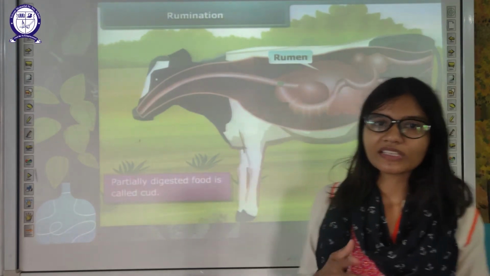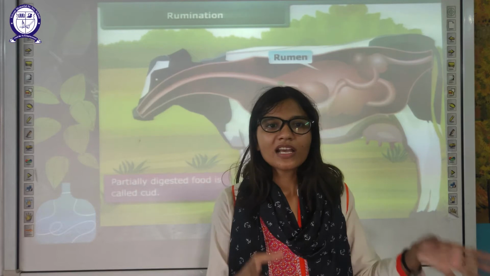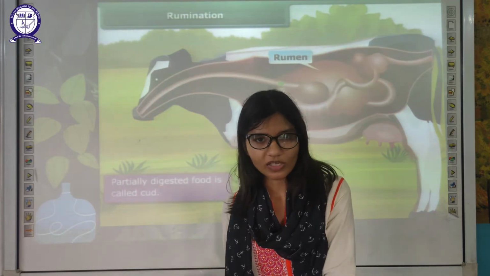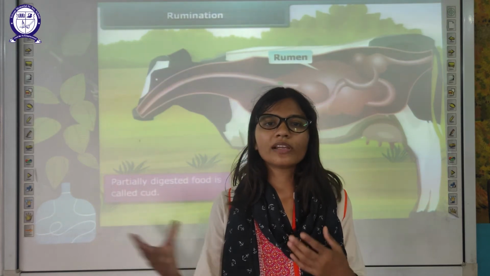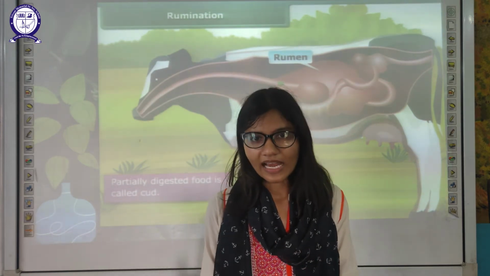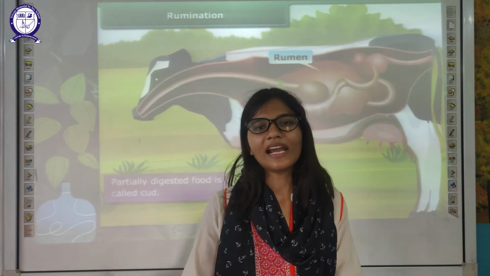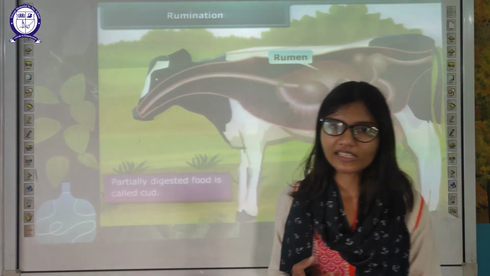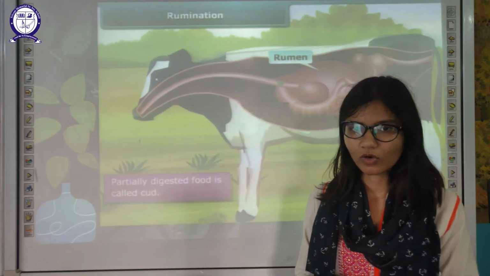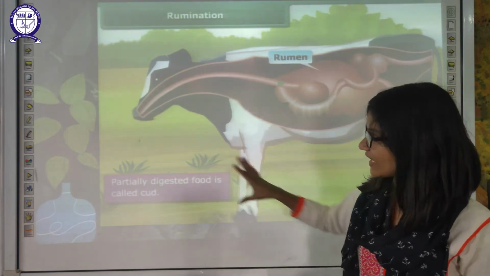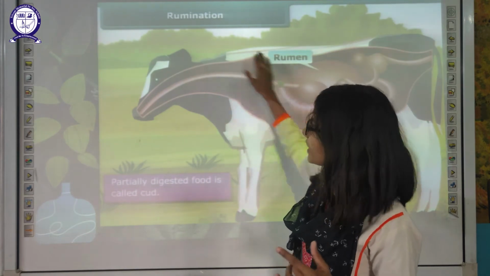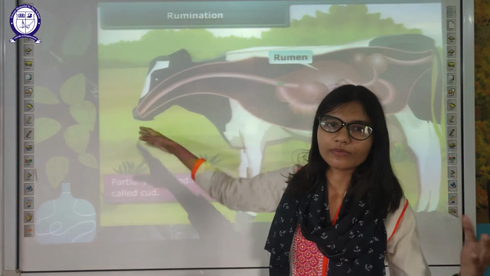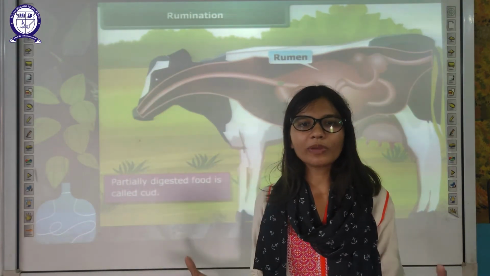Then the process synchronizes with human digestion. Food goes inside the small intestine for absorption and assimilation. Then the undigested food goes into the large intestine, and the body gets rid of that undigested food. This process is known as excretion or egestion. And the undigested or partially digested food that comes back into the mouth is known as cud. That's all about rumination.